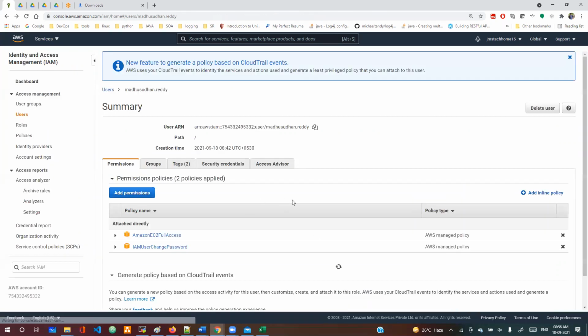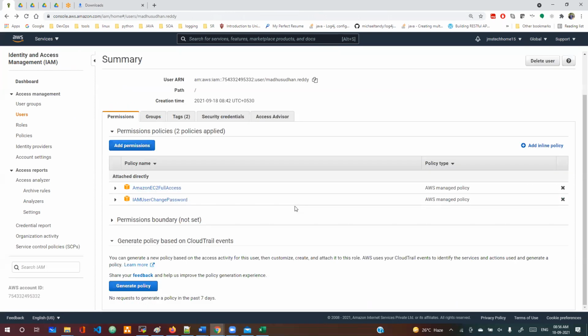If you don't want full access and need read-only access, then you can give read-only access, based on the user's requirement. We never provide full access to developers or testers, because they can do anything, they can create a number of servers and so on. It will give rise to security concerns.